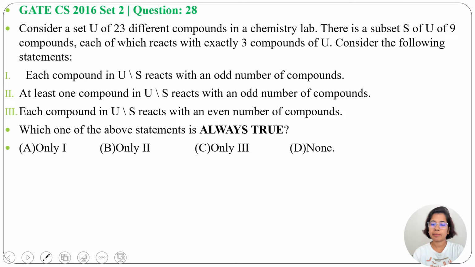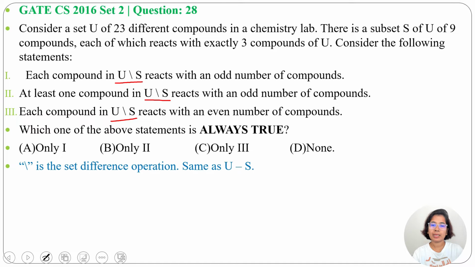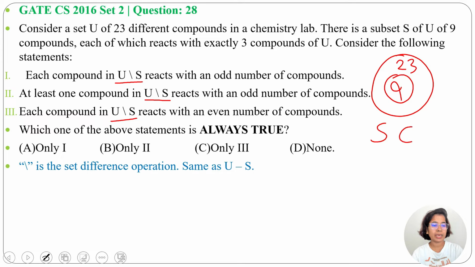Consider the following statements. 3 statements are given. Which one of the following statements is always true, and 4 options are given. So in every option it's given U difference S, U minus S, here U is the total set and S is a subset. U contains 23 elements and from that S contains 9 elements. We can say S is a subset of U. And here U minus S means we can say S complement.